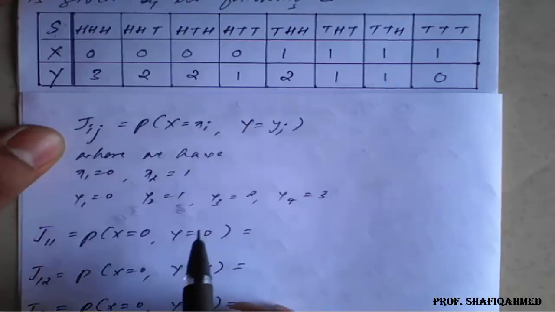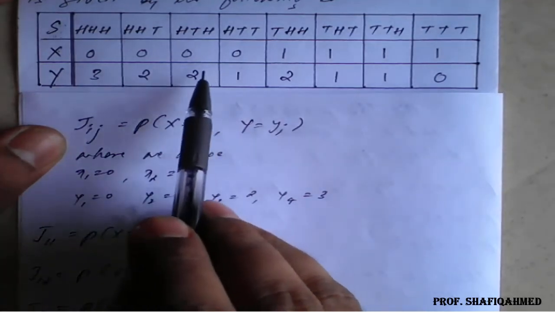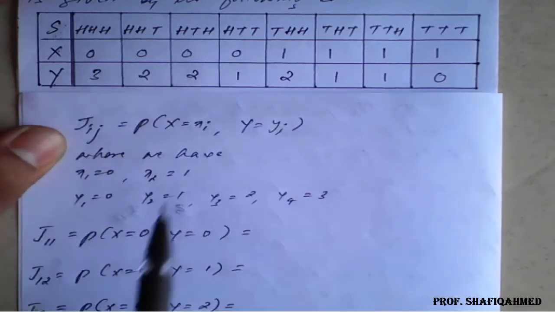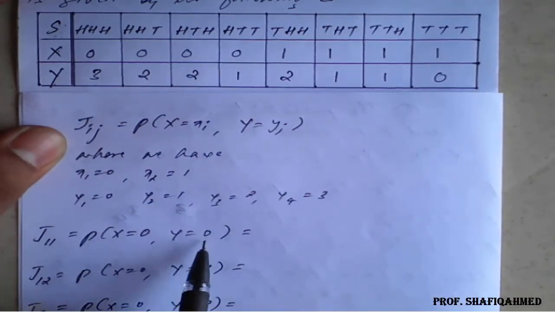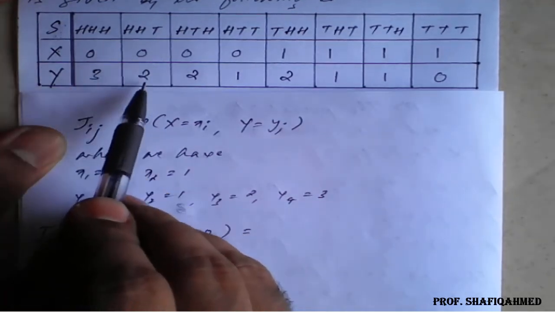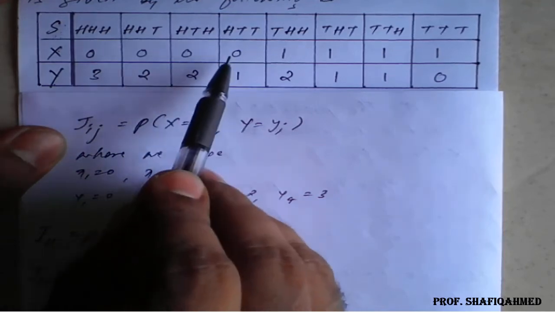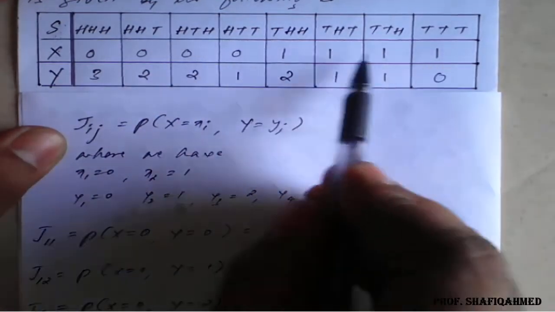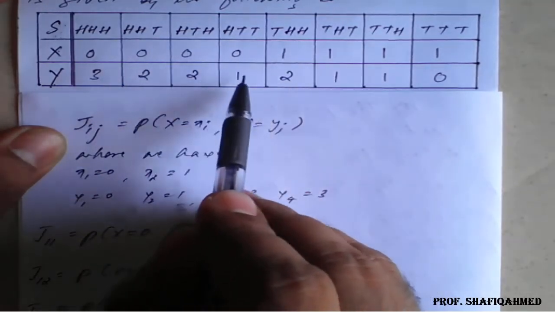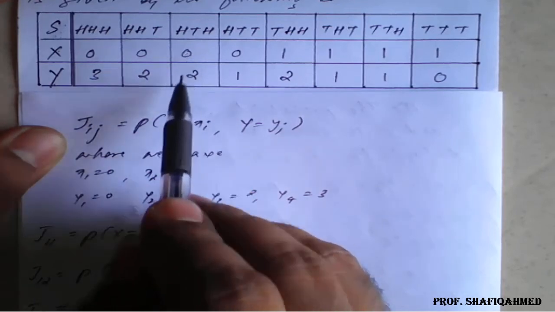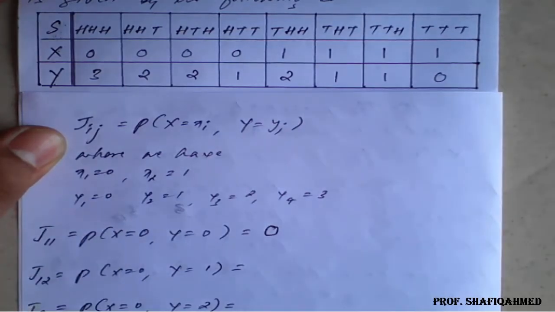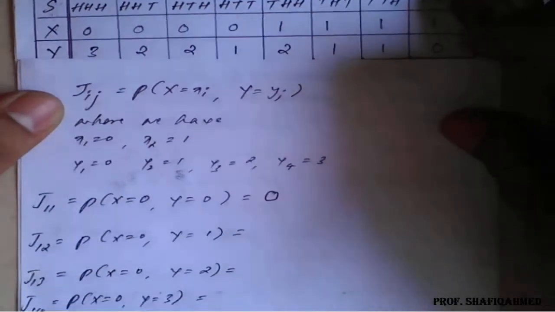Now dear students, to get this J11, I want to refer to the sample space distribution table we have prepared. They are telling us x should be 0 and y should be 0. So you check: x is 0, y is 3; 0 but 2; 0 but 1. We don't have a case where the value of x is 0 and y is 0 at once. So here the J11 will be 0. Hope you understood.